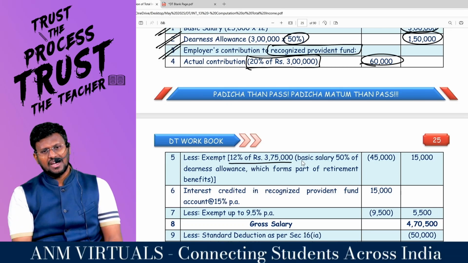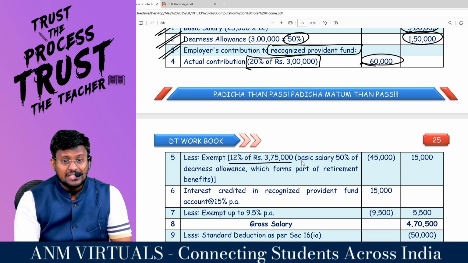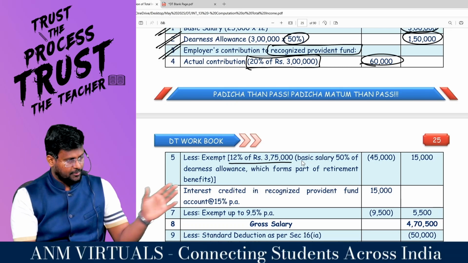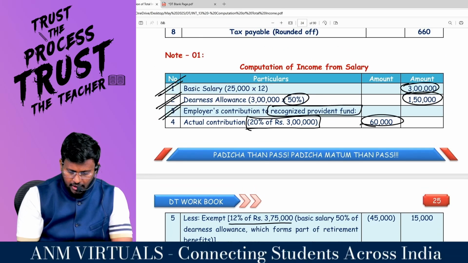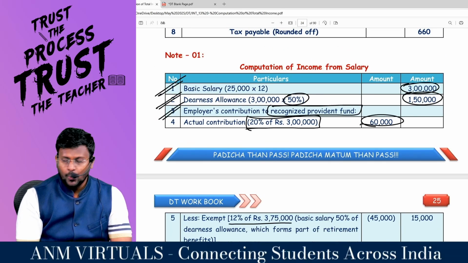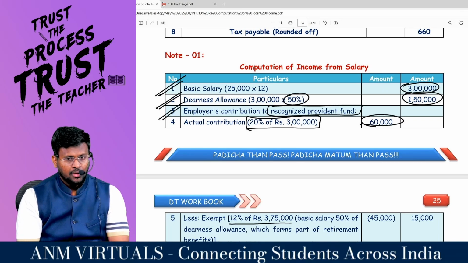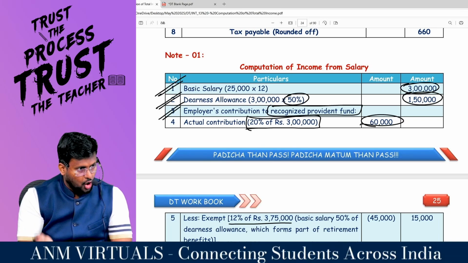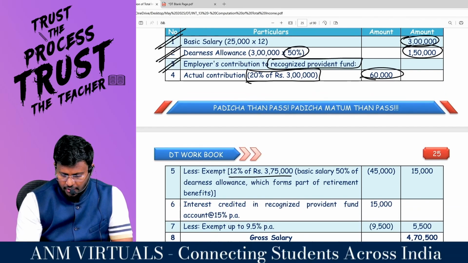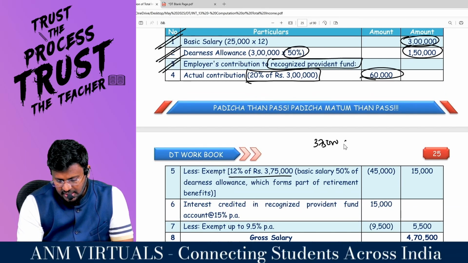Their definition of salary is there: basic salary plus DA provided in terms of employment plus commission as a fixed percentage of turnover. What is the basic salary given in the question? 3 lakh. Plus DA, if provided in terms of employment, is 50% of 3 lakh, which comes to 1,50,000. So 4,50,000 is the salary, right, sir?